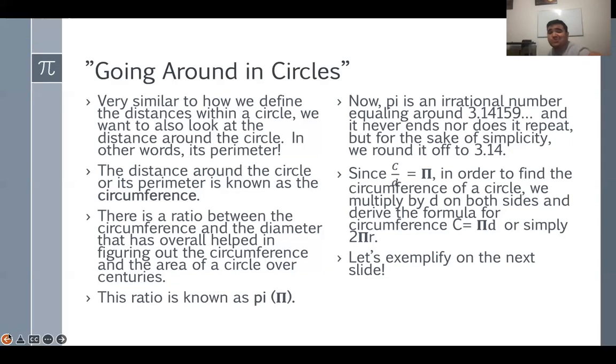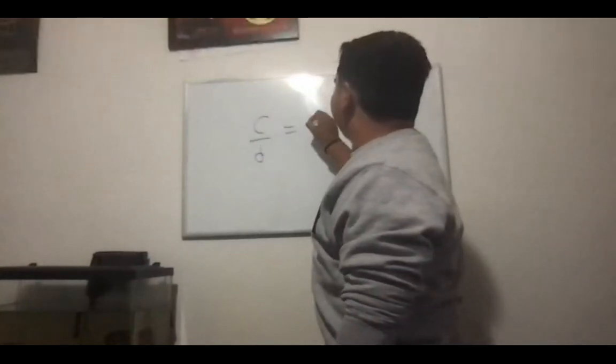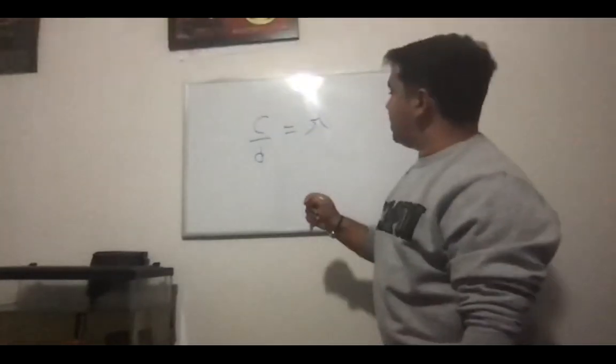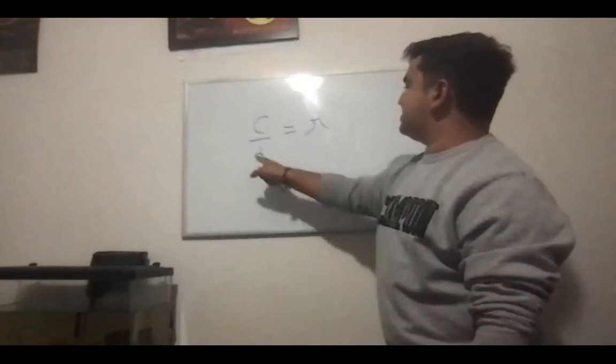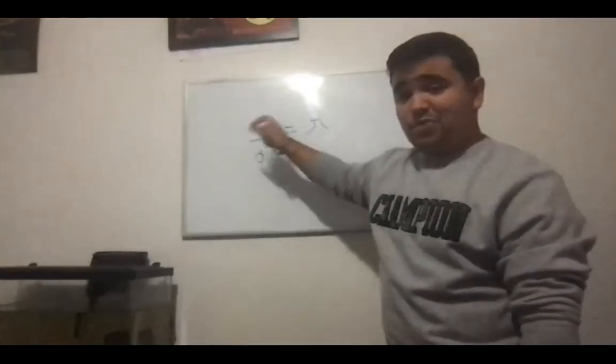But since pi is the ratio of circumference to the diameter, it's like saying circumference divided by the diameter. That's what pi is. Let me stop the share real quick and show you. So circumference divided by the diameter is equal to pi. Now, to algebraically manipulate this, how do I get this d out of here? Because we want that out in order to find out what circumference is.